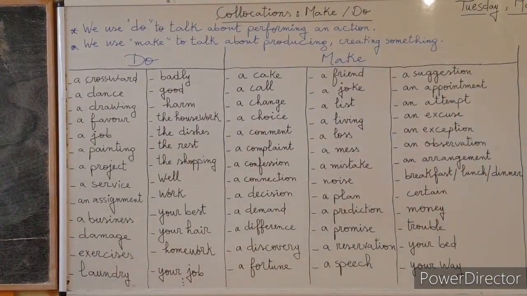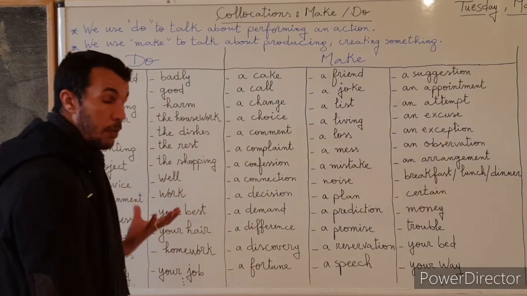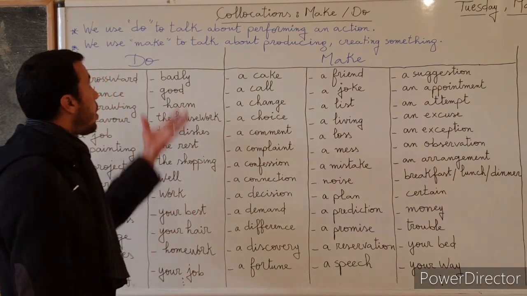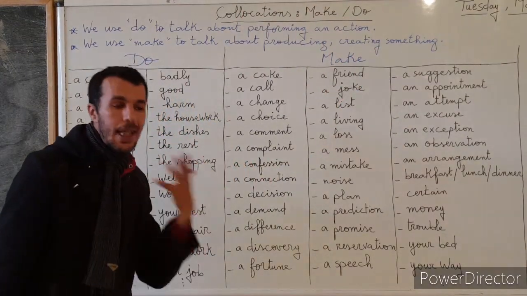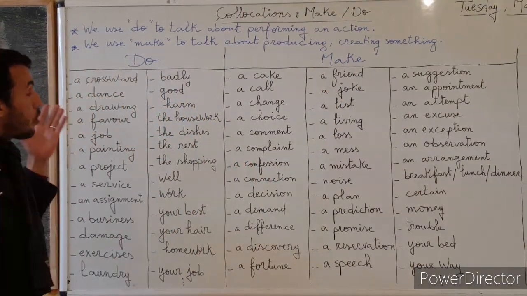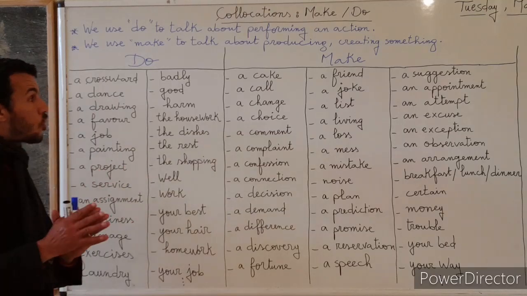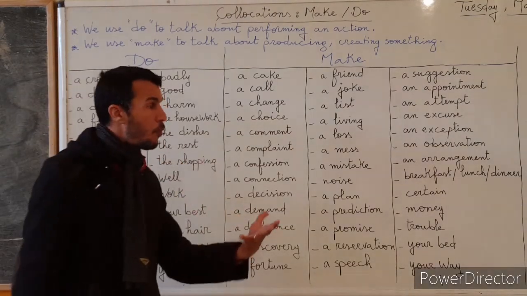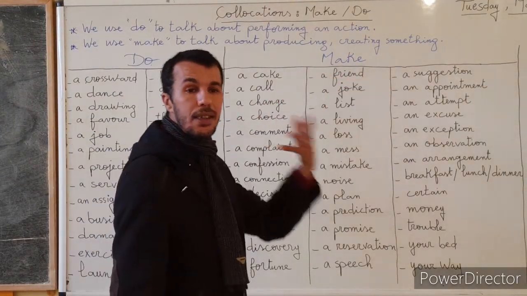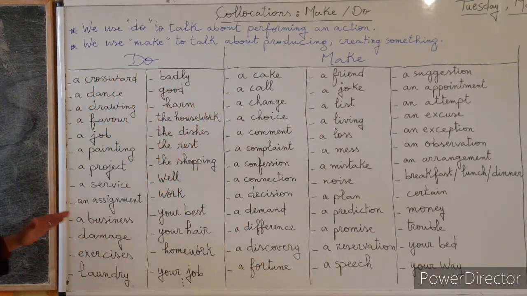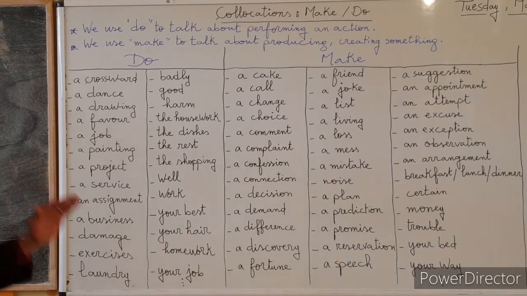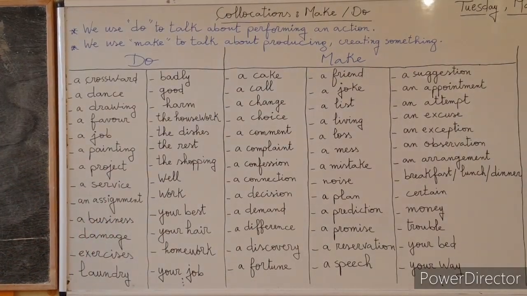Generally speaking, when we say do to form a collocation, we are talking about performing an action, or just acting. But when we use make to form a collocation, we are talking about producing or creating something. Here is a list of collocations with the verb do and collocations with the verb make.